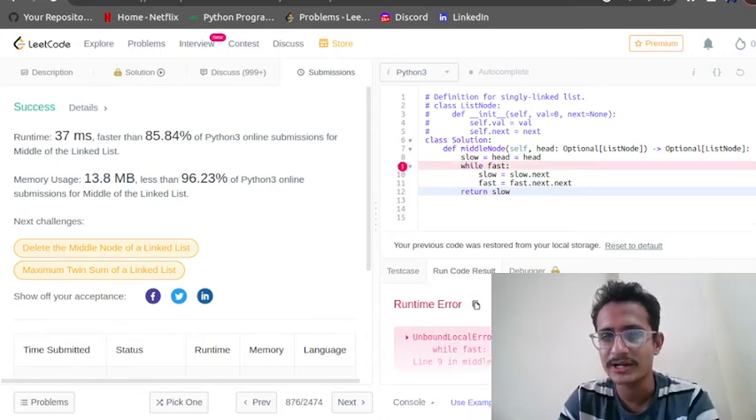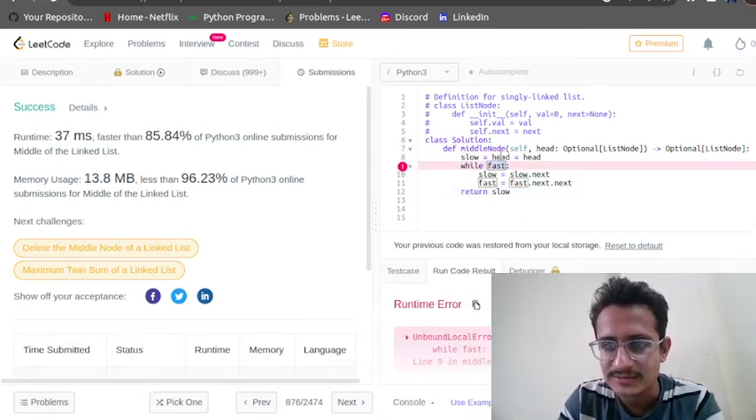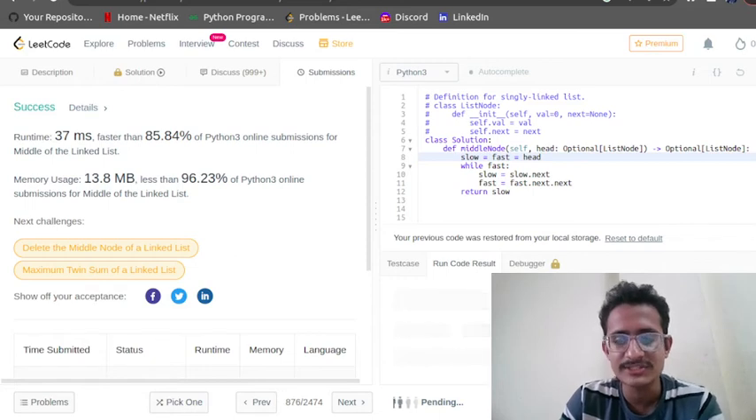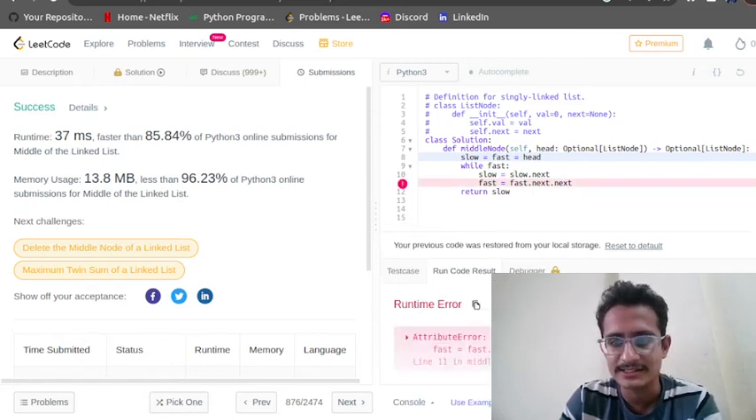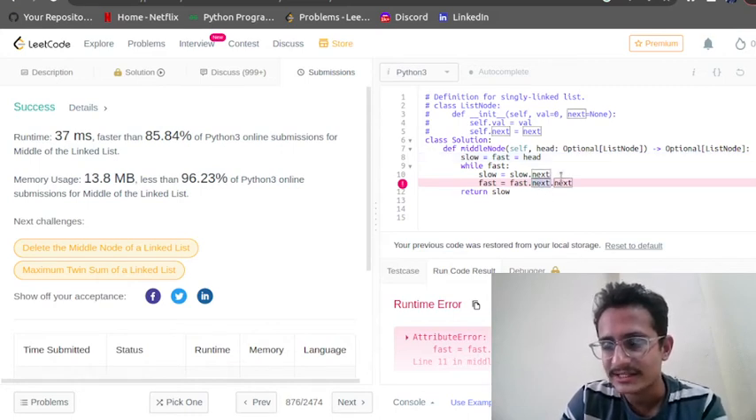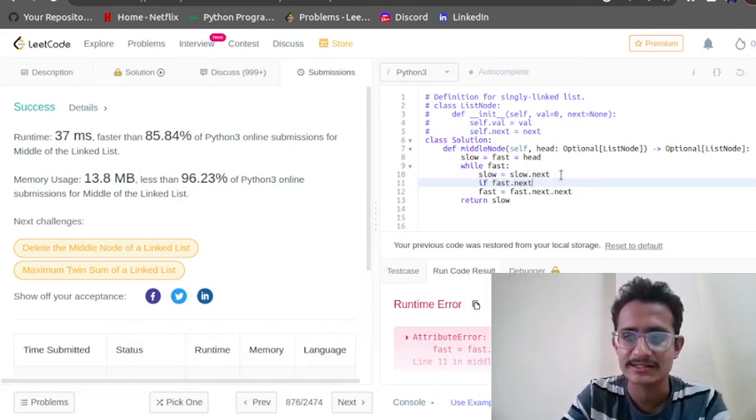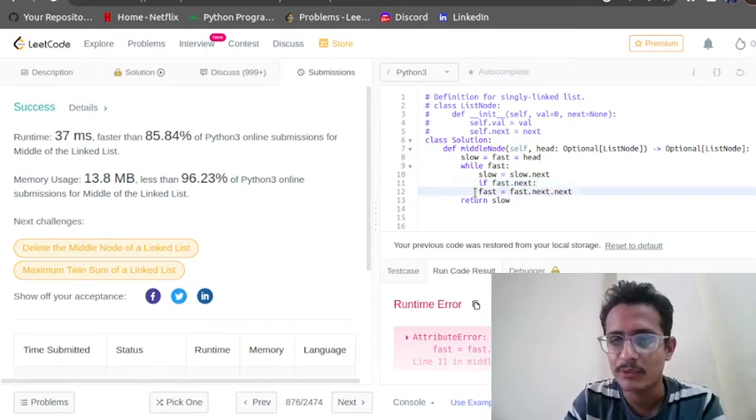Okay, so he is saying that we are using fast before assignment. Here I need to write fast, I wrote head two times. So we may sometimes make such types of mistakes in our real examples also. See, here it has given the error, because we haven't checked whether that element exists or not. So here we need to apply the condition: if fast.next exists, then only move to fast.next.